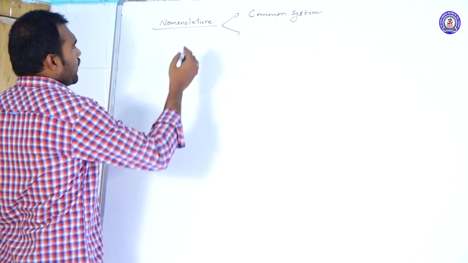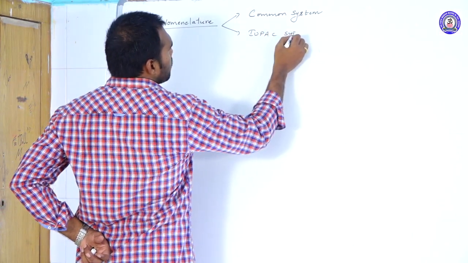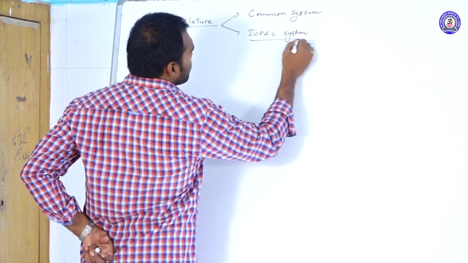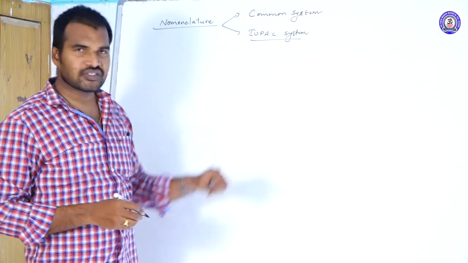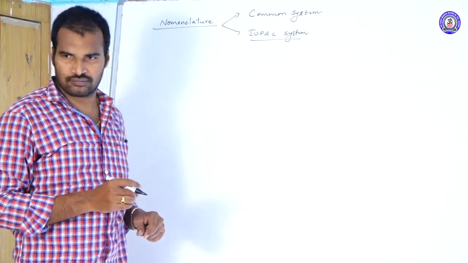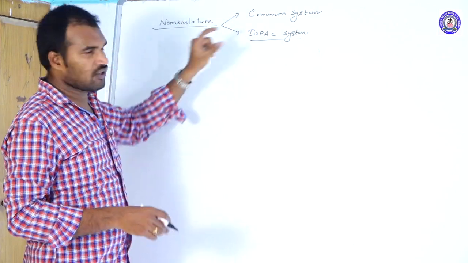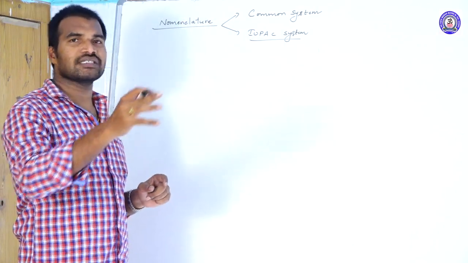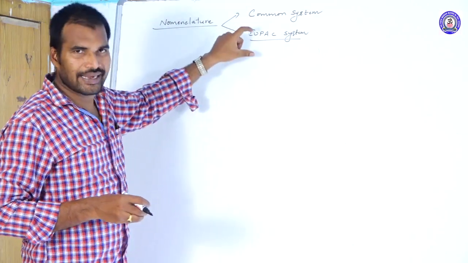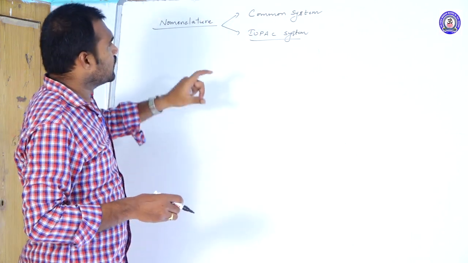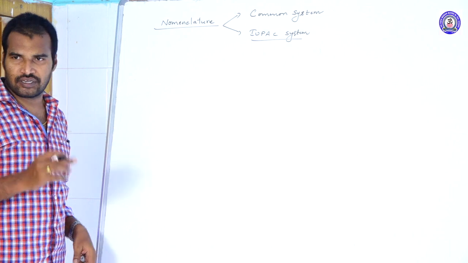Next one, the IUPAC system. The names which are given by the IUPAC system are called IUPAC names, and these names are based upon their structures. Structural based names. These names are given by following some rules. There are systematic rules for giving an IUPAC name. In this video we are going to discuss the IUPAC system, IUPAC nomenclature.